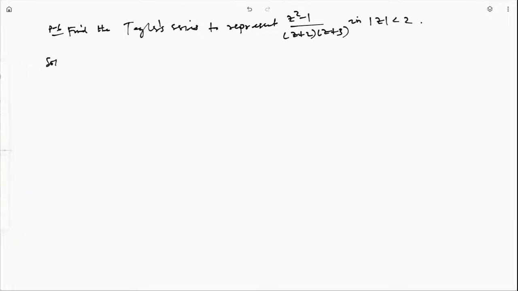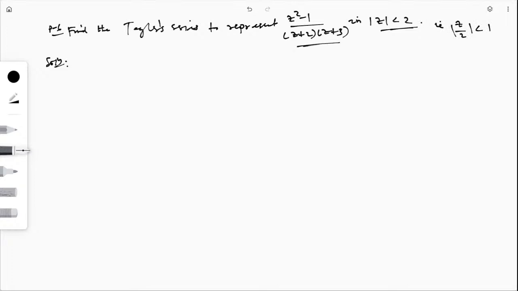Okay. So what is the region of convergence? Mod z less than 2. That means mod z by 2 is less than 1. So I will expand this in such a way that z by 2 will always be less than 1. So try to get this.